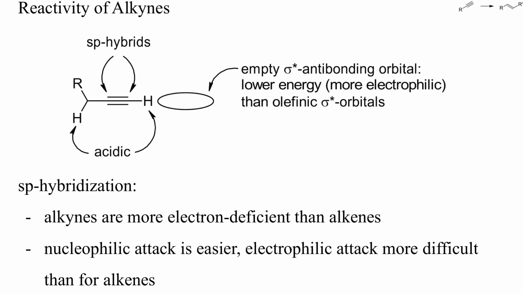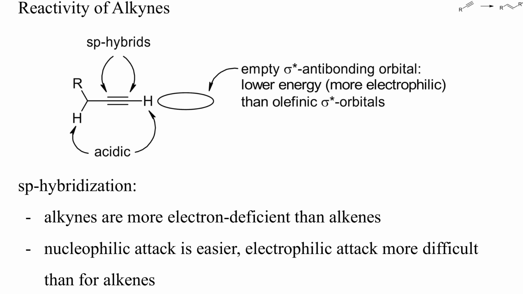When two carbon atoms form a triple bond, the hybridization is sp. The triple bond consists of two pi bonds, each formed by two atomic p orbitals, and one sigma bond, formed by two sp orbitals. Hybrid sp orbitals have more s character than sp2 or sp3 orbitals, and their energy levels lie lower. Alkynes are therefore more electrophilic than olefins and more susceptible to nucleophilic attack.